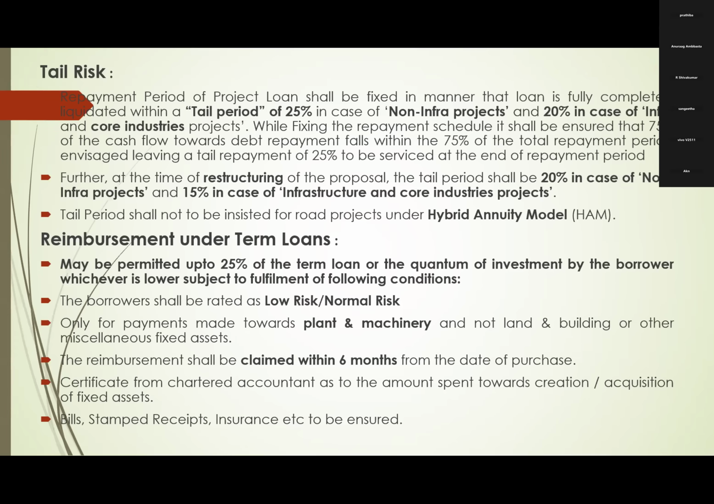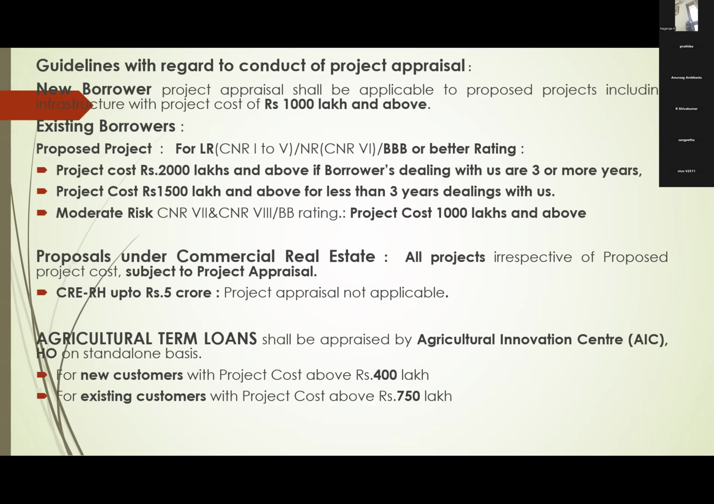Okay. Out of the total loan, only 25% is eligible for reimbursement. The next one, only for plant and machinery. Third, within 6 months they have to claim. Other general guidelines are there, like chartered accountant certificate, insurance, stamped receipts. So these are all common guidelines you have to follow.